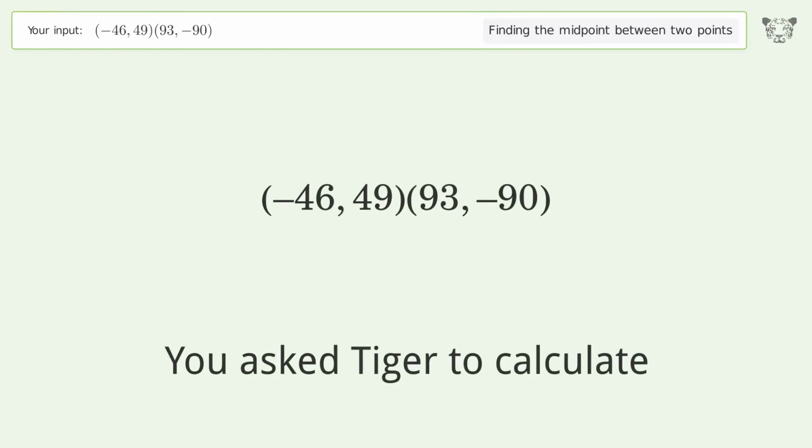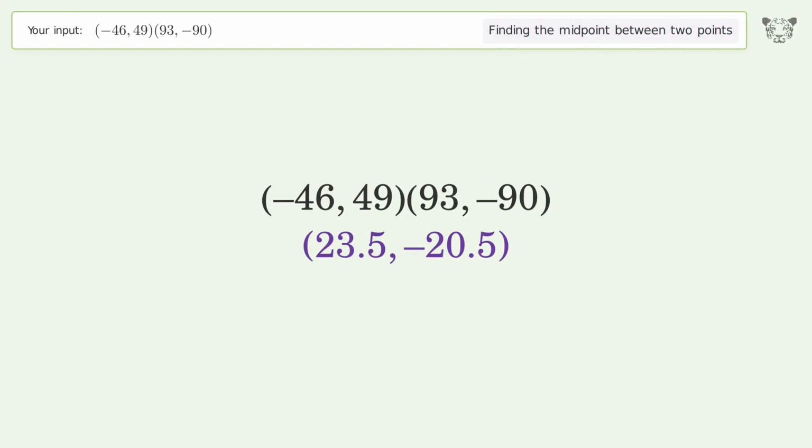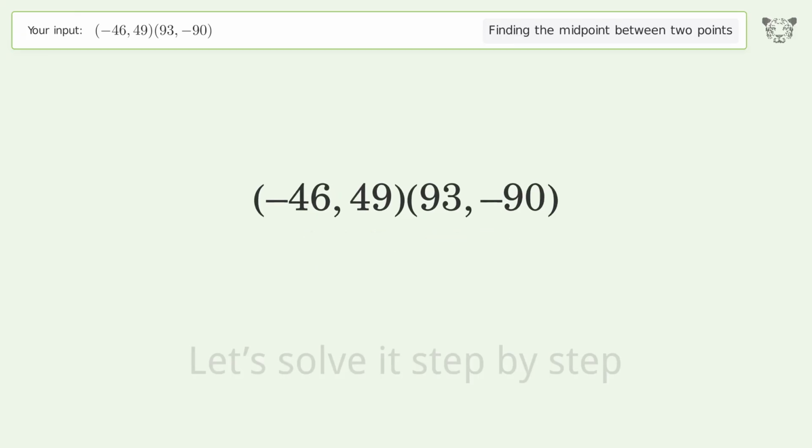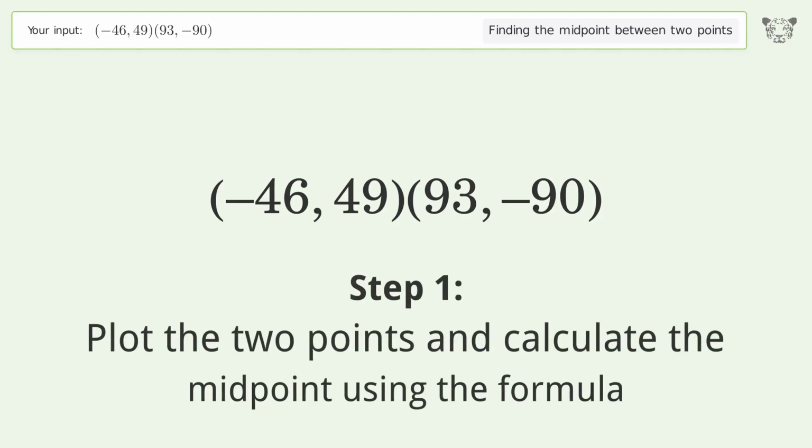You ask Tiger to calculate. This deals with finding the midpoint between 2 points. The midpoint between the 2 points is 23.5, negative 20.5. Let's solve it step by step. Plot the 2 points and calculate the midpoint using the formula.